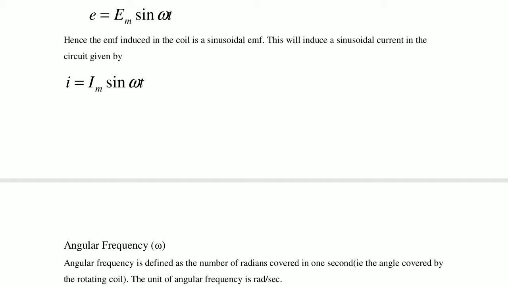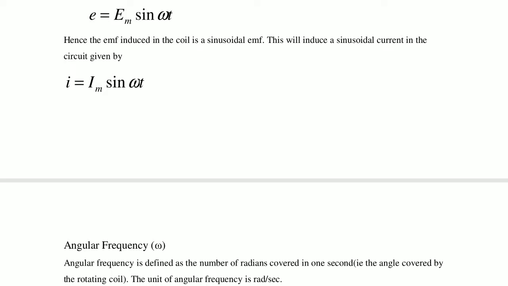Here e is the induced EMF, the instantaneous voltage. Em is the maximum voltage or peak voltage. Sin omega t: sin is a sinusoidal waveform and omega is the angular frequency.